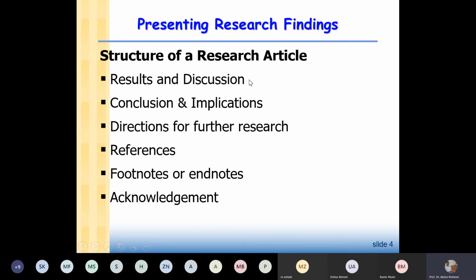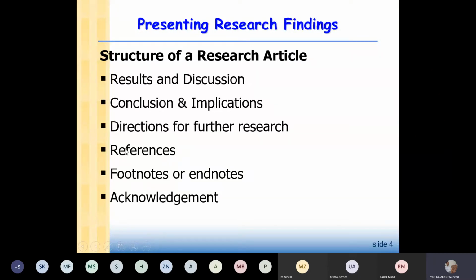Then your model estimation result: if you have used OLS and you got the regression result of the model, you will present it in this section. Then you will give the conclusion of your study, and you will discuss policy implications, and you will discuss the direction for further research. After this, you will write references.